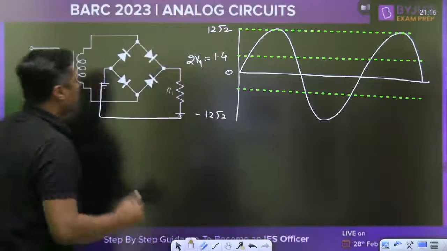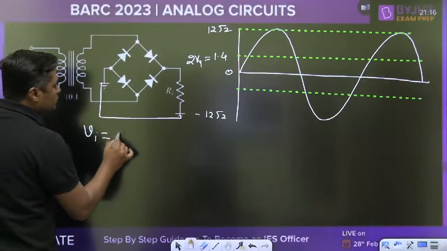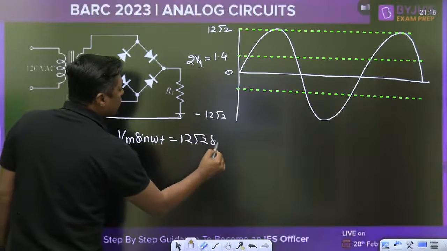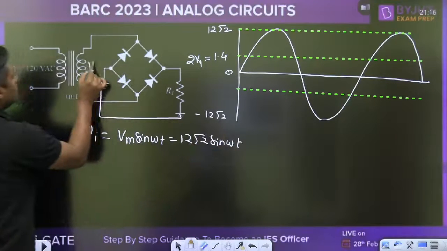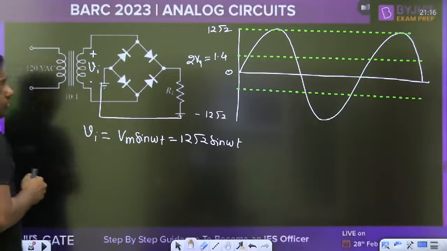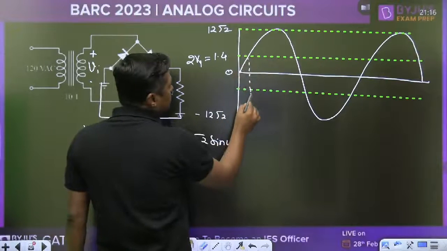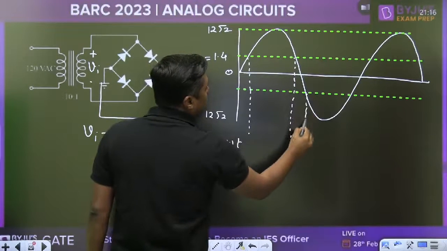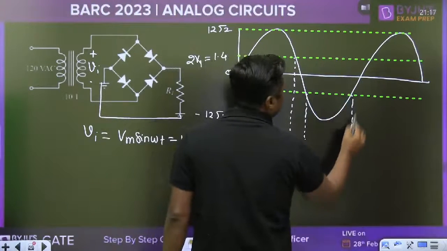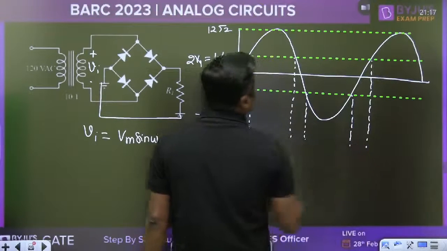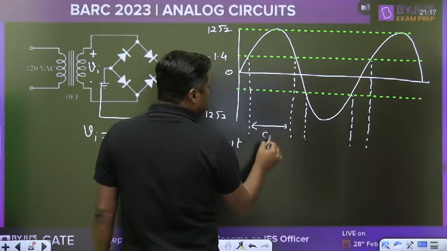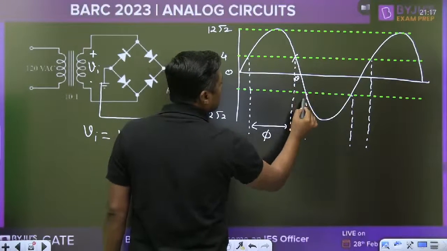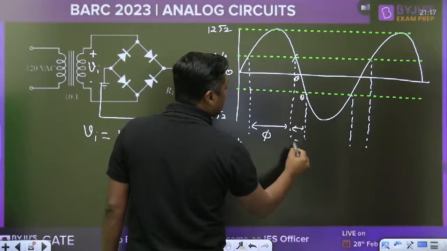And what is the Vi? Vi will become Vm sin omega t, that is 12 root 2 sin omega t on the secondary side. This is called Vi. Now, for this portion the diode will conduct, again for this portion the diode will conduct, and for this portion the diode will conduct. This portion, the diode will not conduct. From this point to this point, this is theta. So for this 2 theta, the diode will not conduct.